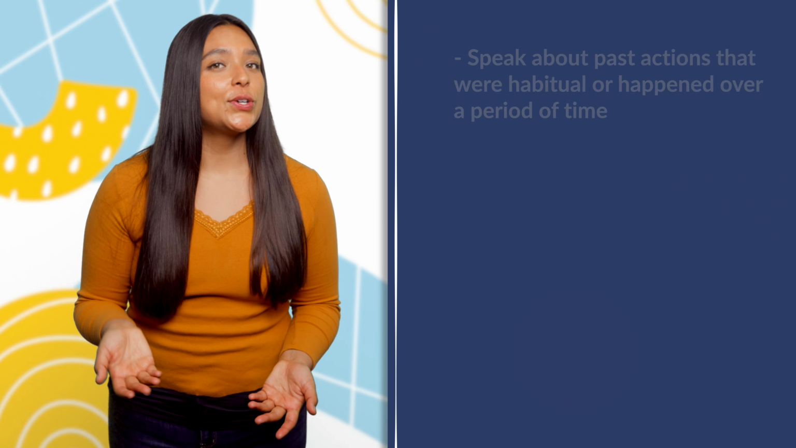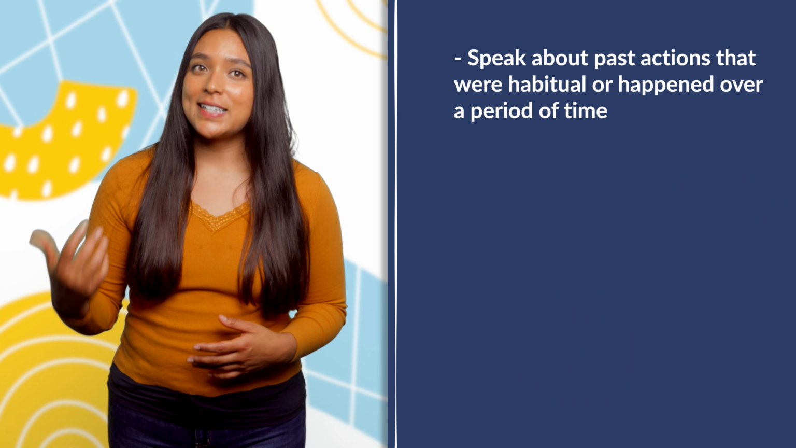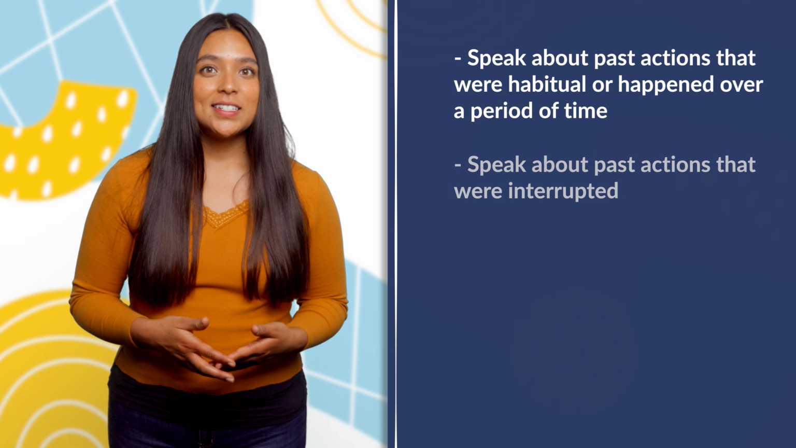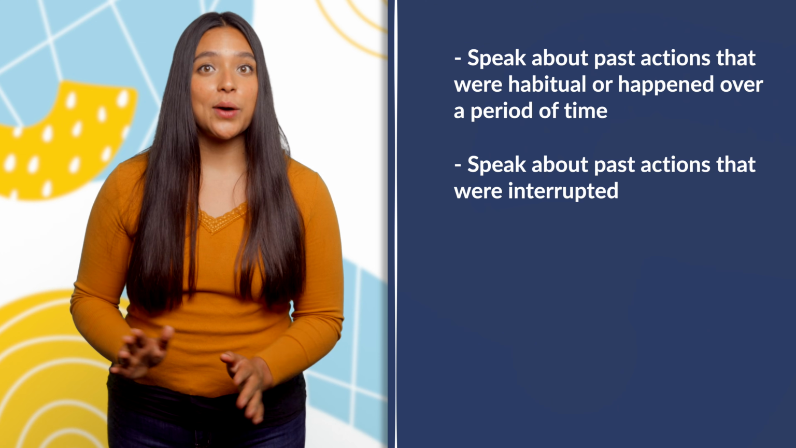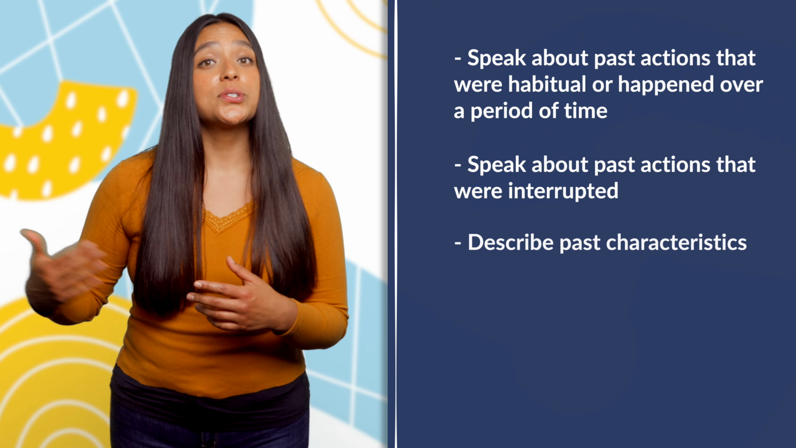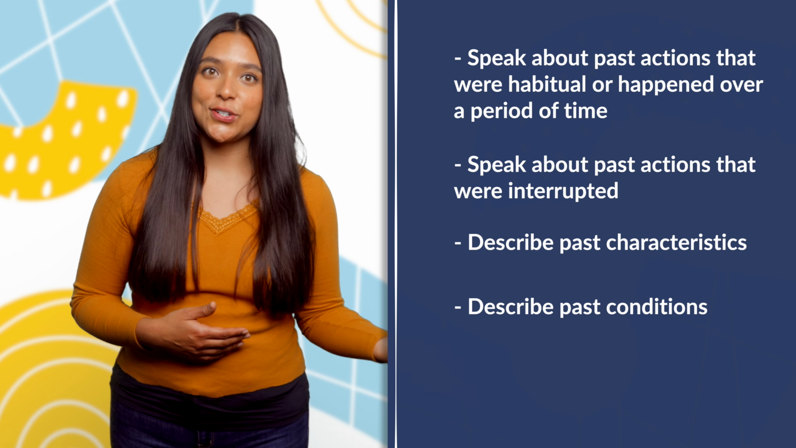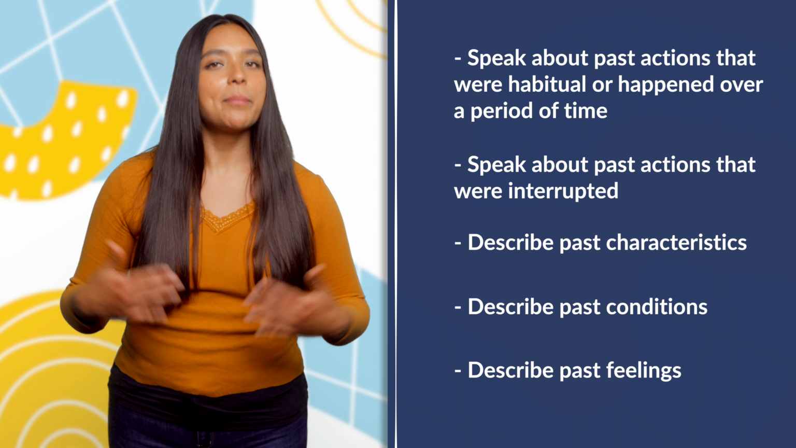This one tends to be a little confusing for people because it's the only past tense in Spanish that doesn't actually have an English equivalent. In general, it's used to speak about past actions that were habitual or happened over a period of time, to speak about past actions that were interrupted, to describe past characteristics, to describe past conditions, to describe past feelings.